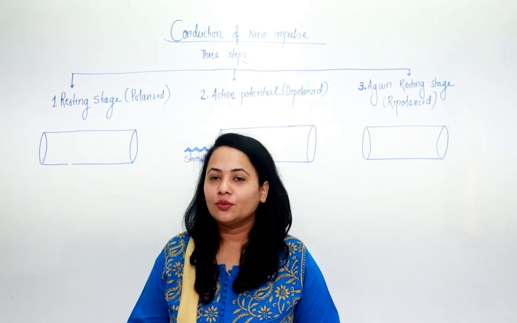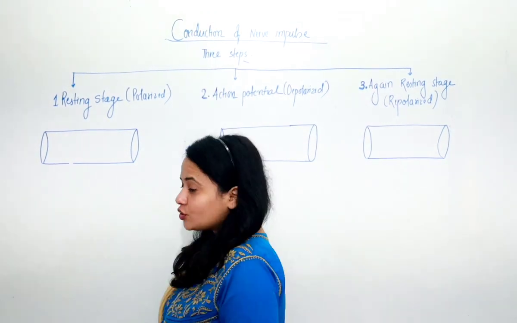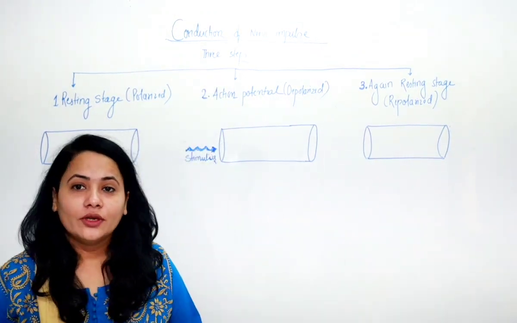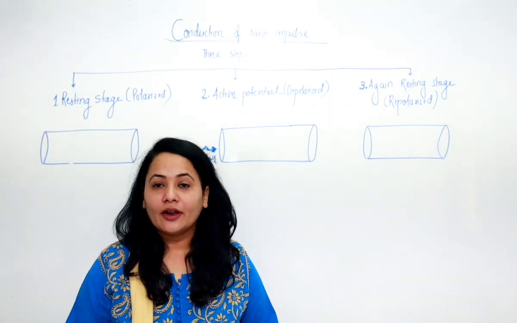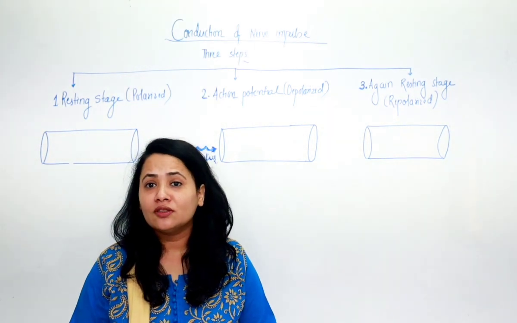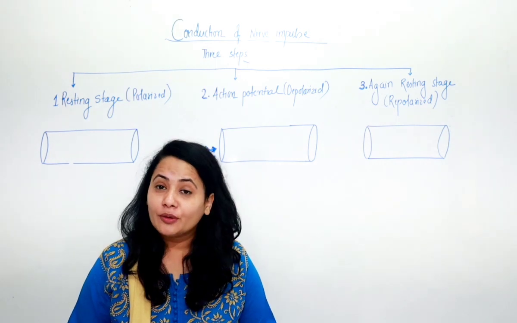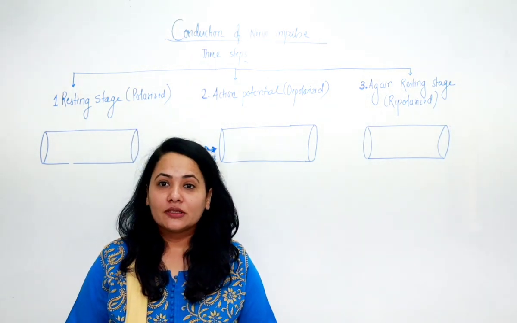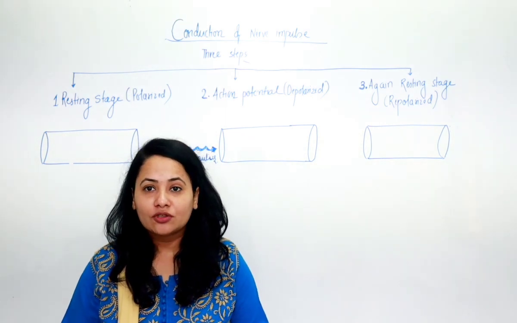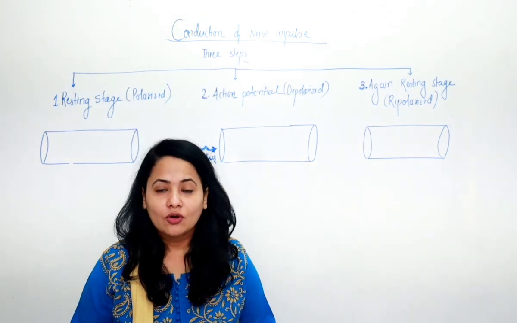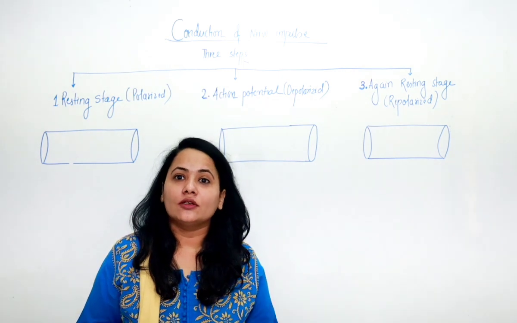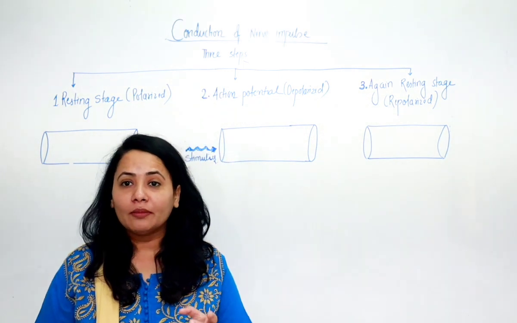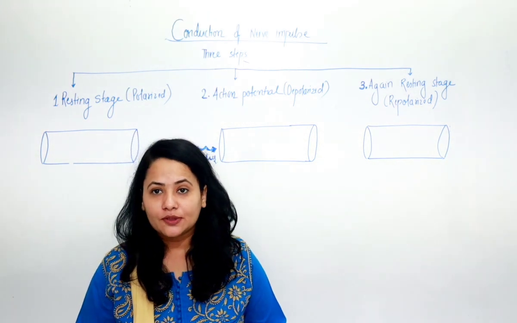So let us start with the topic of conduction of nerve impulse. Now here we need to understand that conduction of nerve impulse is taking place in three different stages. But prior to that, what is meant by impulse? Impulse is a kind of disturbance which is traveling along the neuron from one neuron to another neuron, crossing the gap between them. That is what you call a synapse.